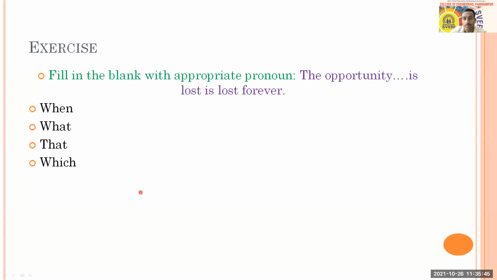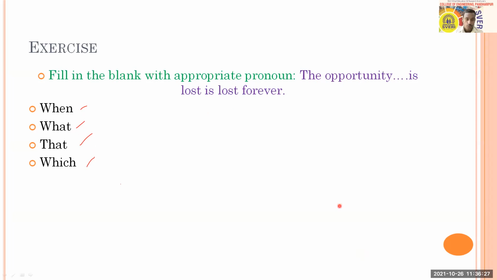With the next question, it says: The opportunity dash is lost forever. For this you have the options when, what, that, which. Here you have to answer, and the poll is in front of you. Meanwhile, I can see Chaitrali is with option D and Harshada is with option C, so there is a confusion between options C and D. Let's see who chooses the right option. Here you got 50-50, that is options C and D.